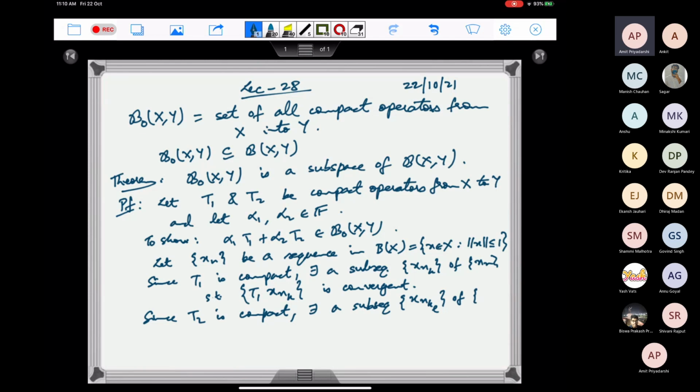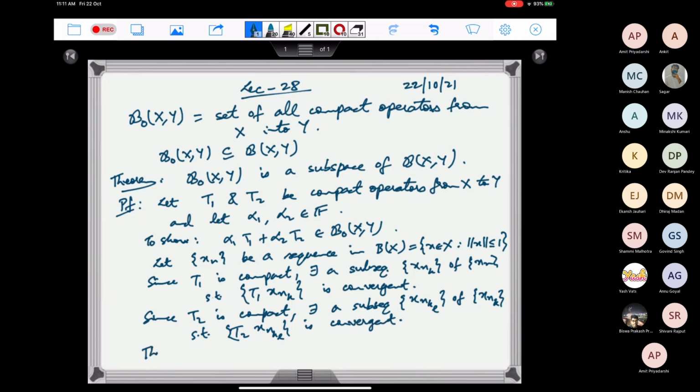So now I'll take a subsequence of this subsequence such that T2 of xnkl is convergent.